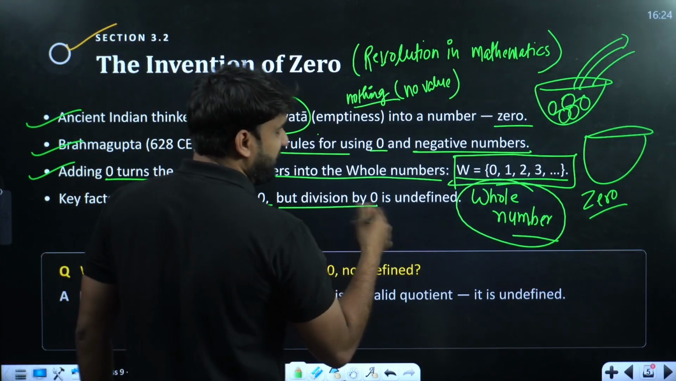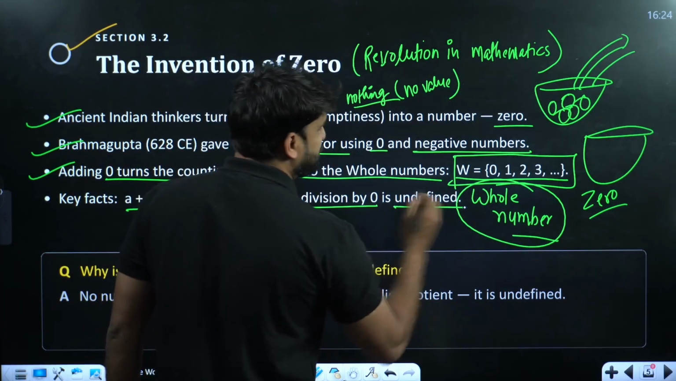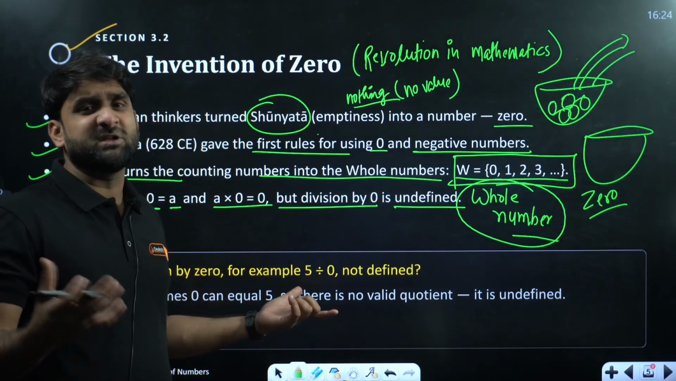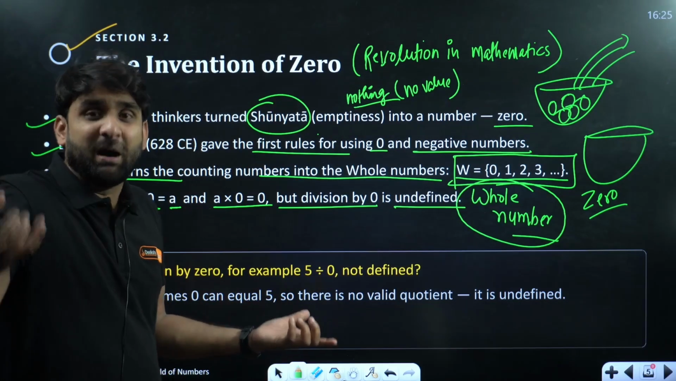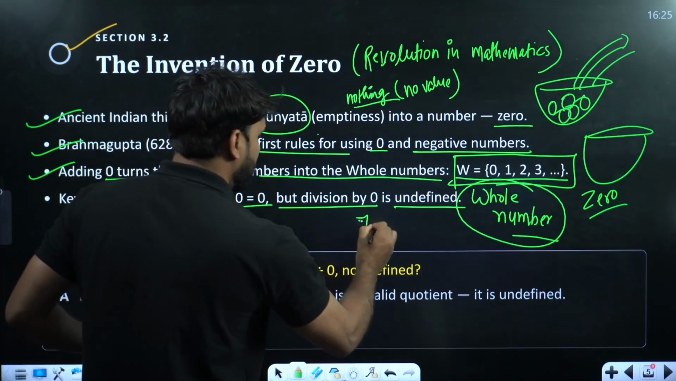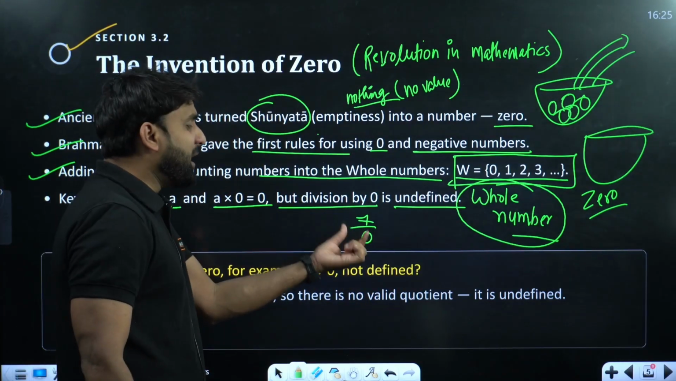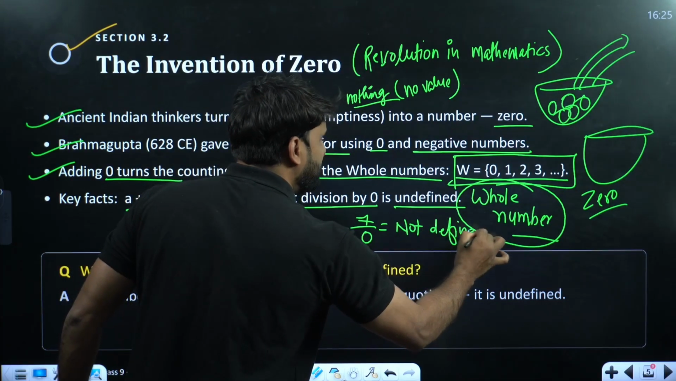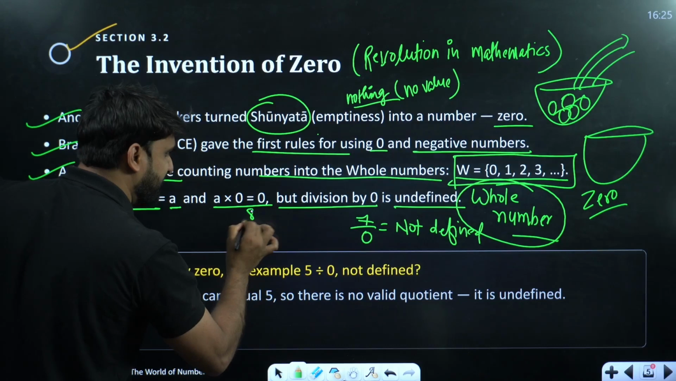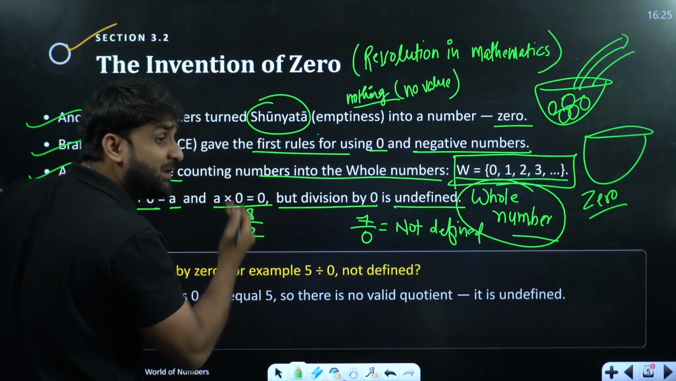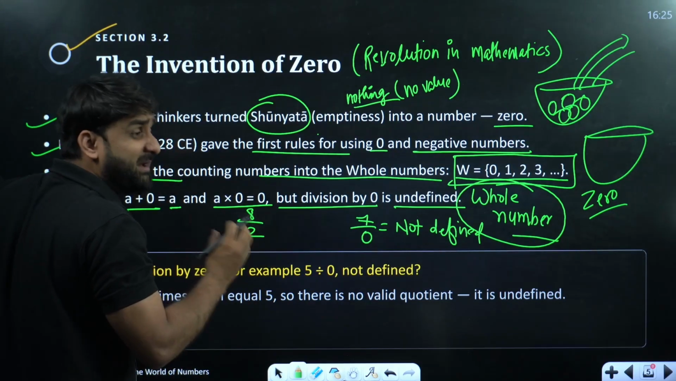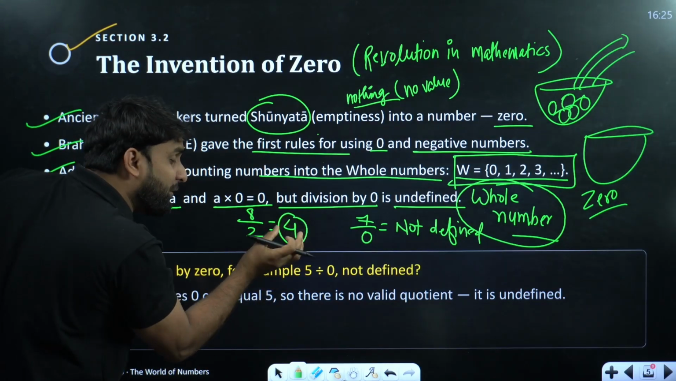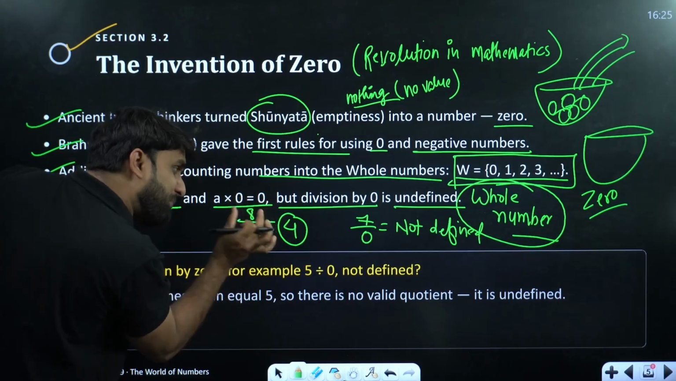But division: if we divide any number by 0, the situation is called undefined. We can't divide any number by 0. Division means getting parts. Division means what, my dear? Let me tell you. If we divide 8 by 2, it means we are making 2 parts of 8. So the result will be 4. So 4 is the half part of 8.